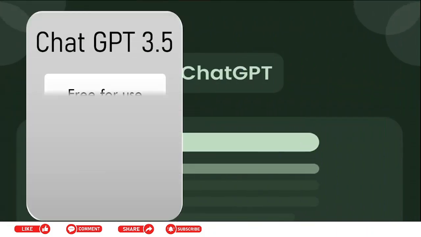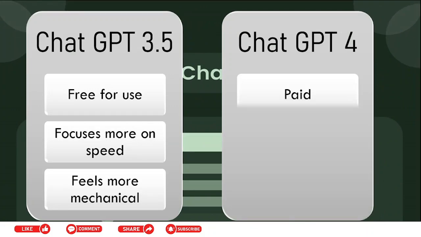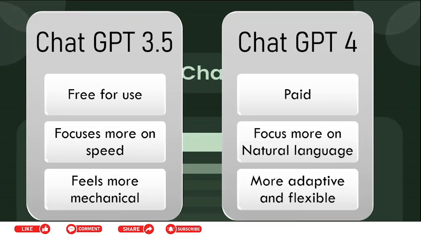The ChatGPT 3.5, which we are going to use, is free. It focuses more on speed, but as you will see later, the reply is more mechanical. It feels like you are talking to a machine, though it's interactive. At one point, you can feel you are talking to a machine, not to another human. ChatGPT 4, though it's paid at about $20 per month, focuses more on natural flow of language and is more adaptive and flexible for use.